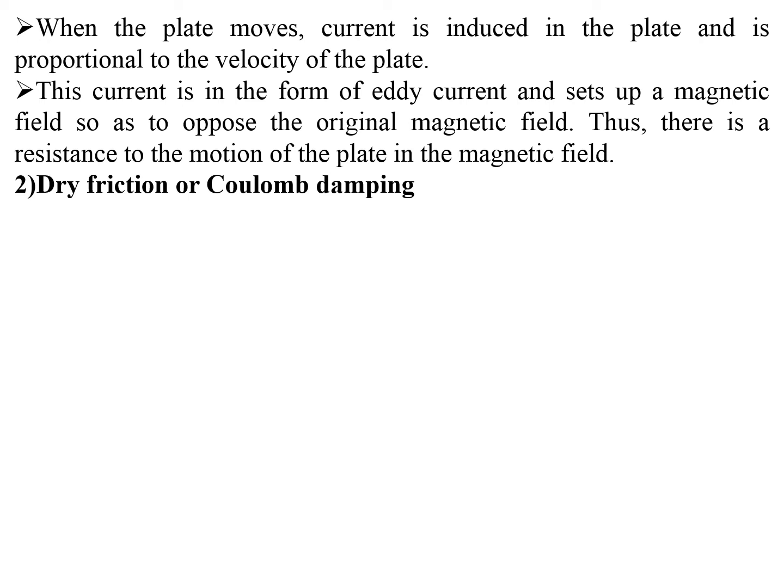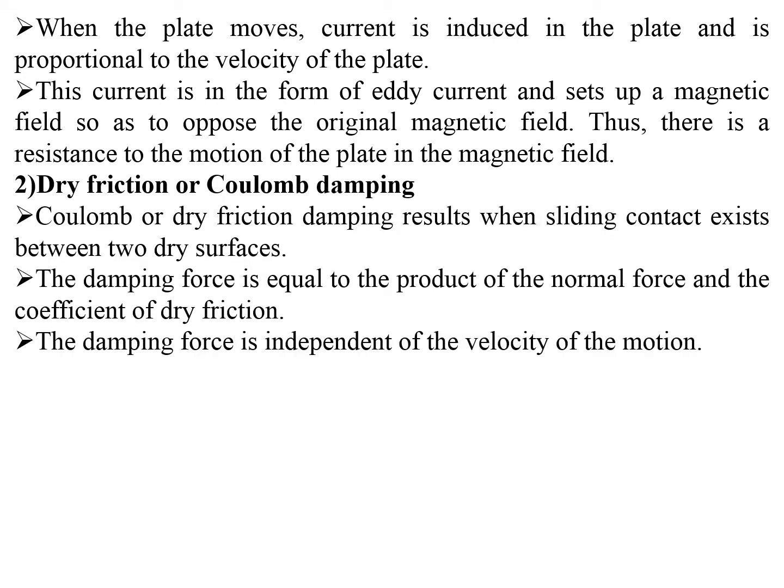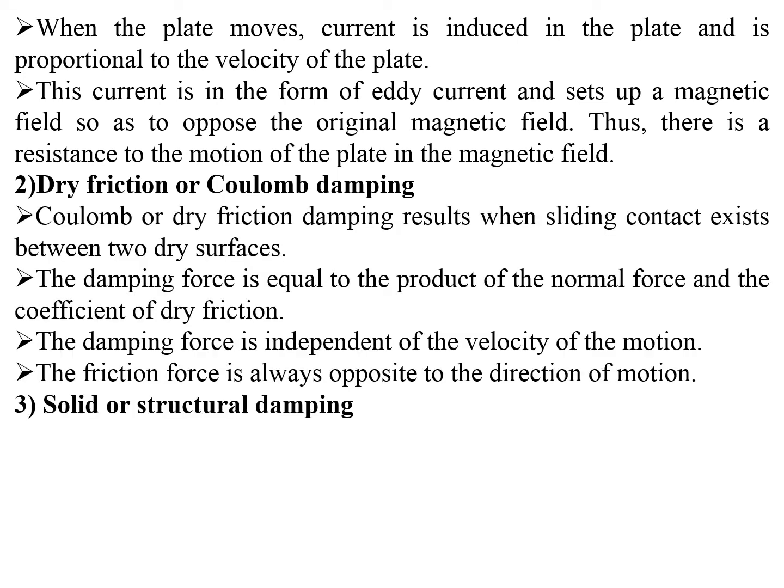So next is dry friction or Coulomb damping. Coulomb or dry friction damping results when sliding contact exists between any two dry surfaces.